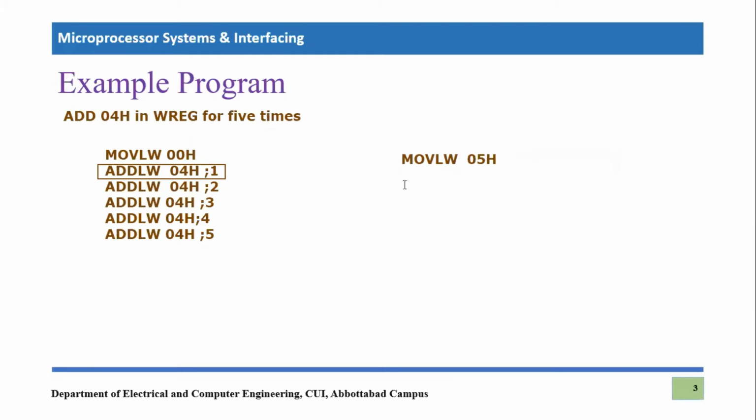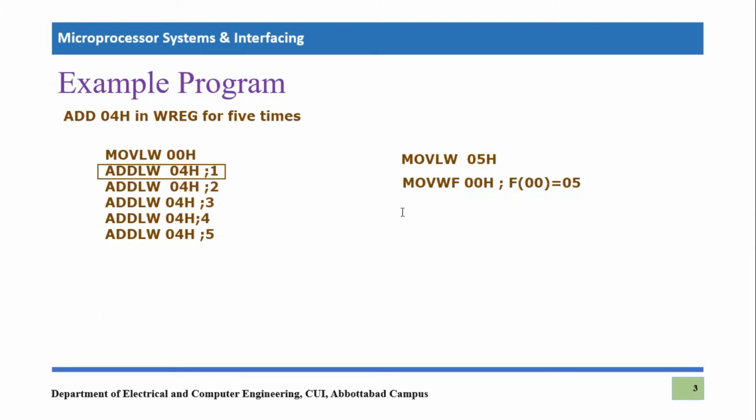And then we save it in a certain file register. Let's say move working file 00 hex, right? So we are making file register 00 hex equal to the count about which we want to repeat the stuff, right?